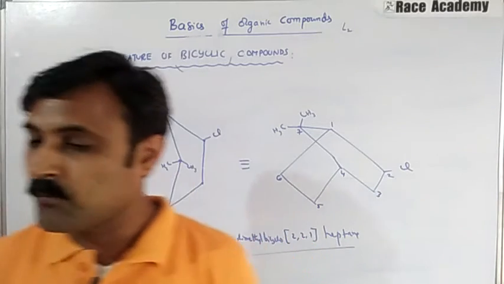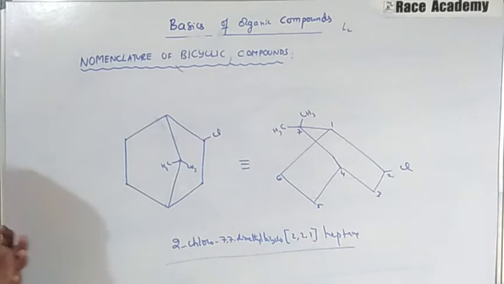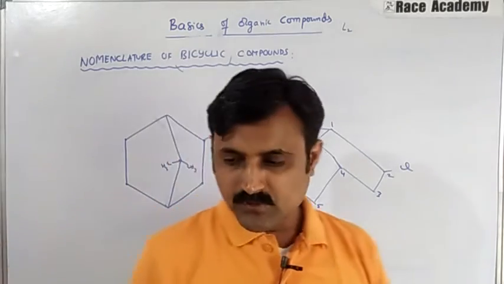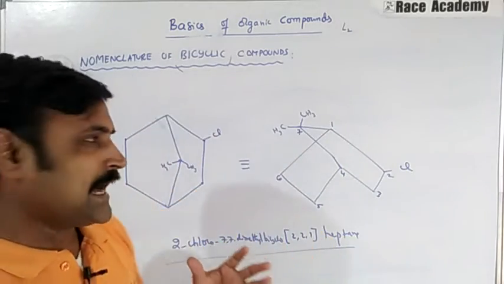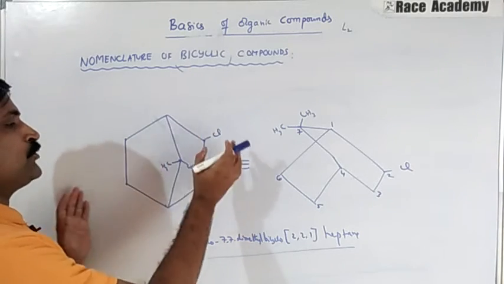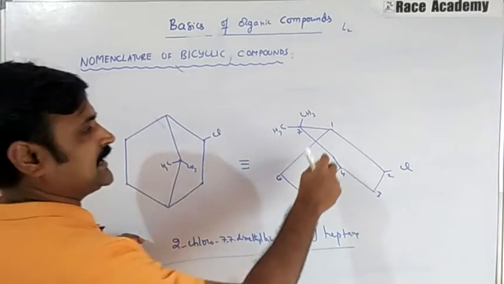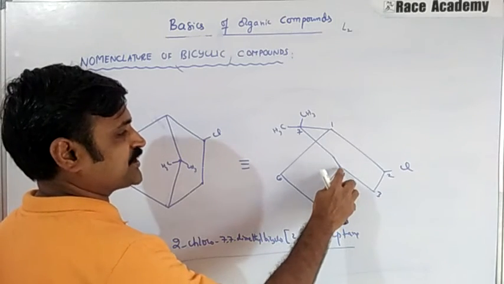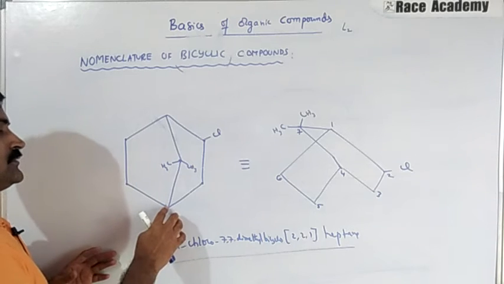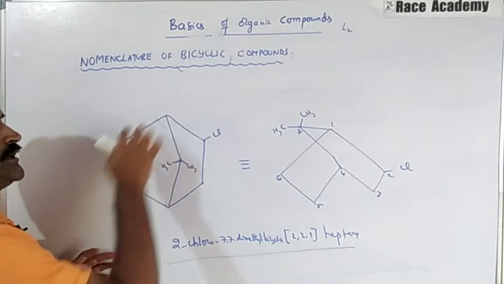Bicyclo compounds are fused rings where a tertiary carbon joins both the rings. Here the tertiary carbon is joining both the rings, here and here.